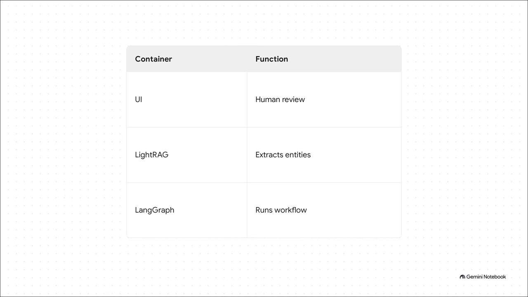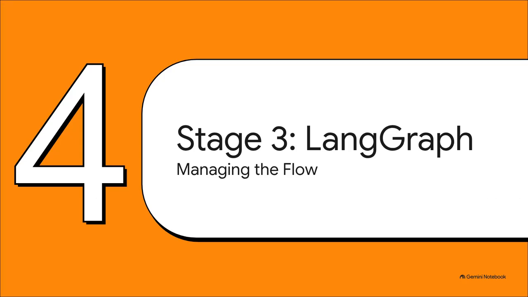Then there's the LightRAG engine, which we just talked about, extracting entities and relationships. And finally, you have the LangGraph orchestrator running the workflow with branches and loops. This structural diagram is the ultimate bridge between human decision makers and the underlying code. Section 4, Stage 3, LangGraph workflow, the traffic cop managing the flow.